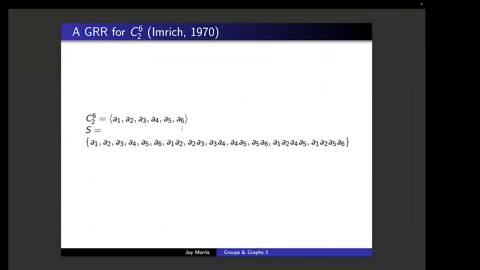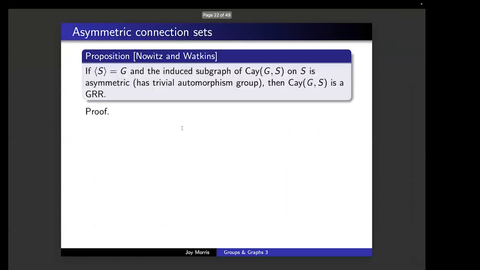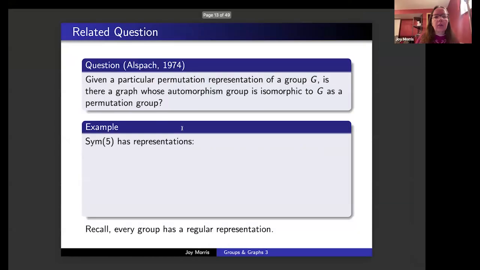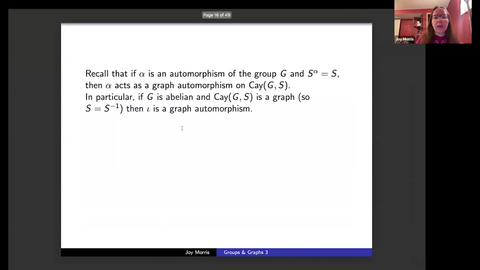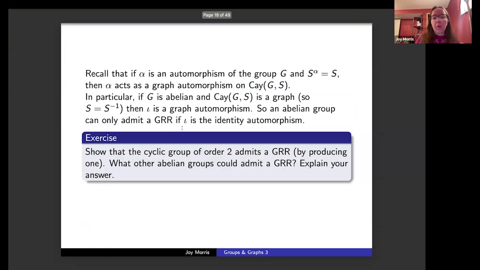Okay. Maybe it might be reasonable to show your previous slides after the question by Alspach. I talked about the representations for the symmetric group on 5 points. This is a graph, just my definitions of a graphical regular representation and so on. And then I had a slide about automorphisms that fix the connection set-wise, inducing graph automorphisms.